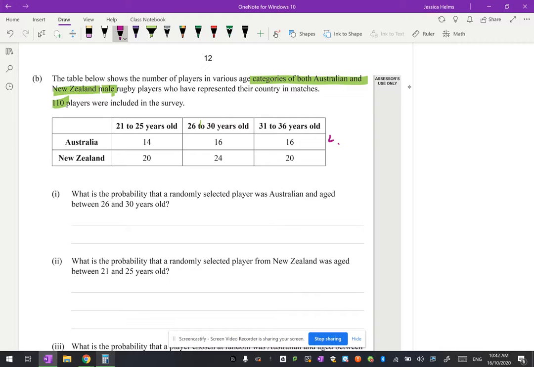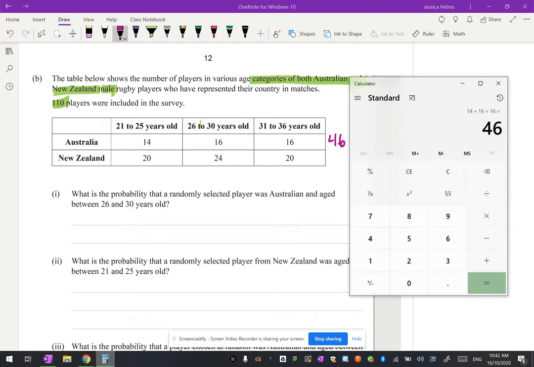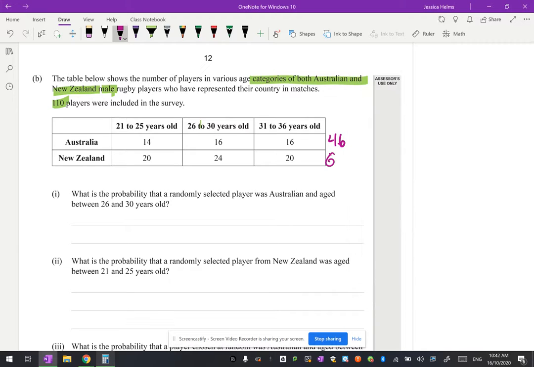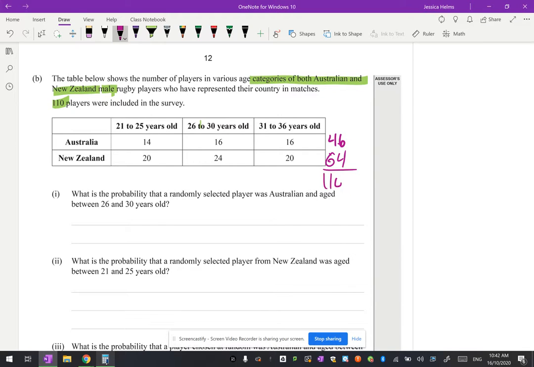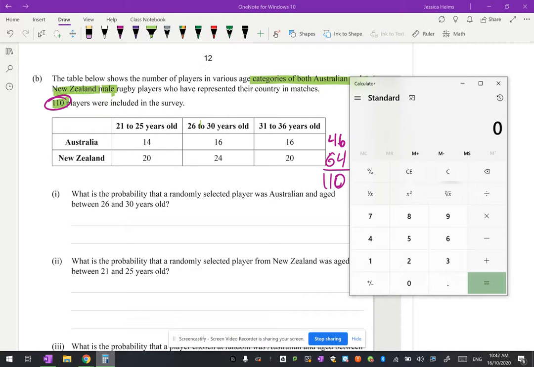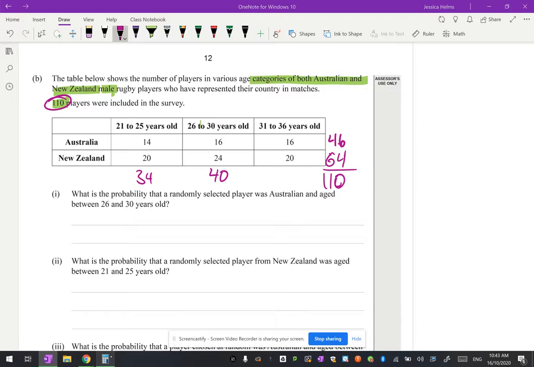So we've got 46 Australians. And New Zealanders, we've got 20 plus 24 plus 20, 64 Kiwis. Add those two together just to make sure that, yep, we've got 110, as they told us. Now adding in the downward direction, how many 21 to 25-year-olds do we have? 14 plus 20 is 34. 16 plus 24 is 40, and 16 plus 20 is 36.